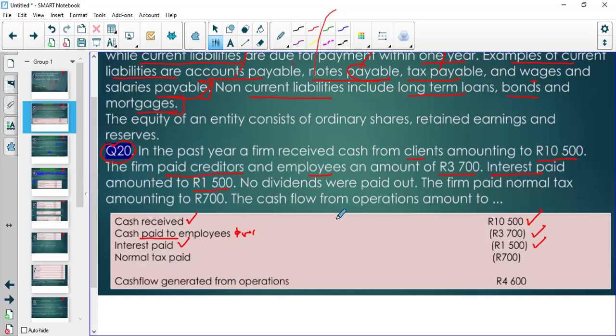Remember, this cash received is an inflow. Then the payments are outflows. So they are reducing our bank account balance. So that's why we put them in brackets to say these are negative cash flows. Right? Then they didn't pay any dividends, because if they had paid dividends, we would also subtract those dividends here.